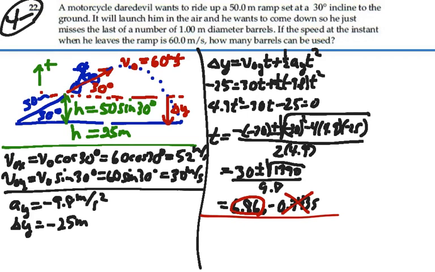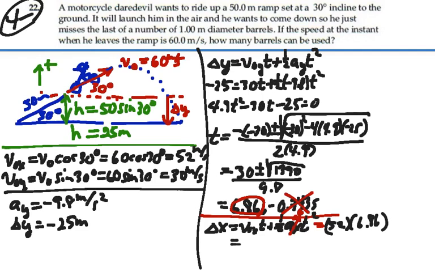Our displacement in the x direction will equal initial velocity in the x direction times time plus 1/2 times acceleration in the x direction times time squared. But we have no acceleration in the x direction, so this is equal to just our initial velocity times time, which is 52 meters per second, times our time that we just calculated, 6.86 seconds. And hence we are going to have a displacement in the x direction of 356.7 meters.